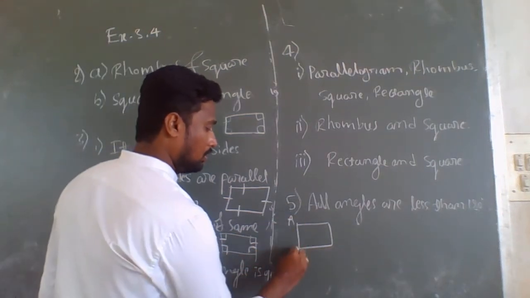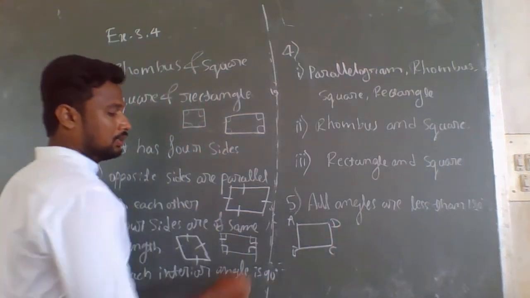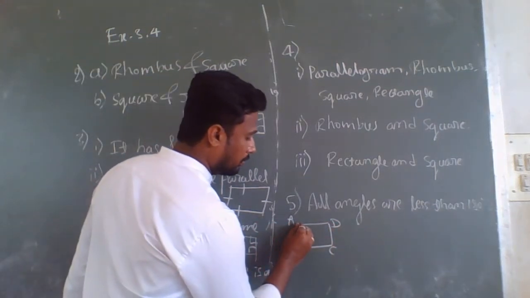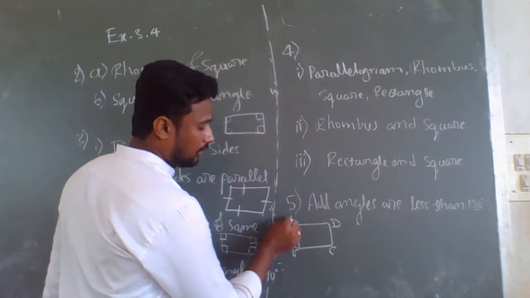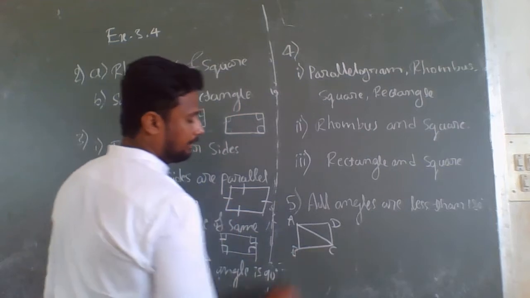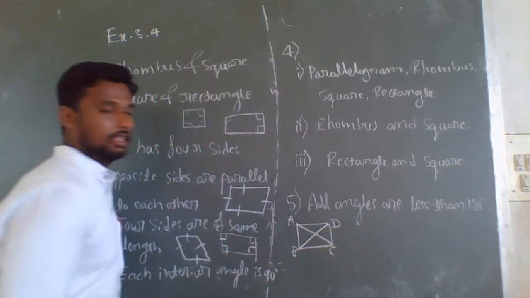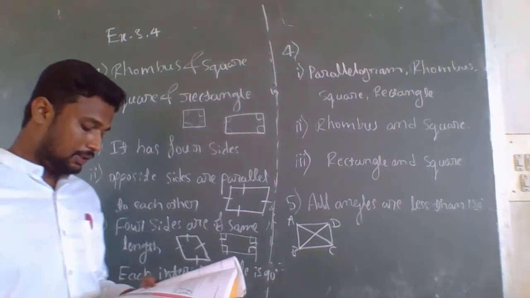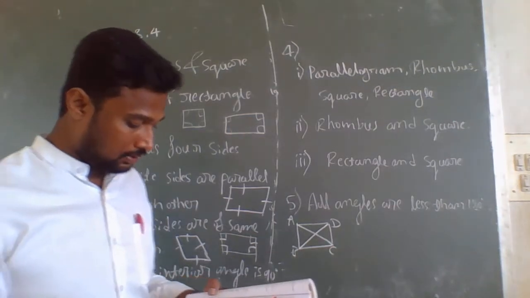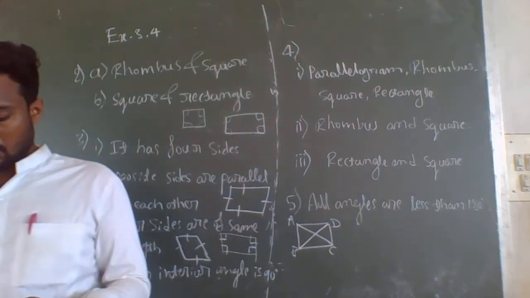Suppose, for example, consider this square ABCD, and this is the line between non-consecutive vertices. AB is connected, AD is connected, so here AC is a diagonal and here BD. These two are diagonals.